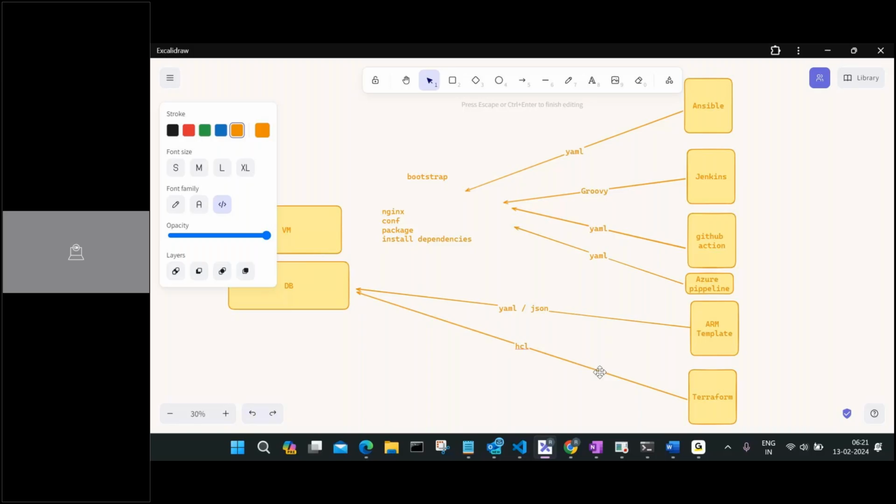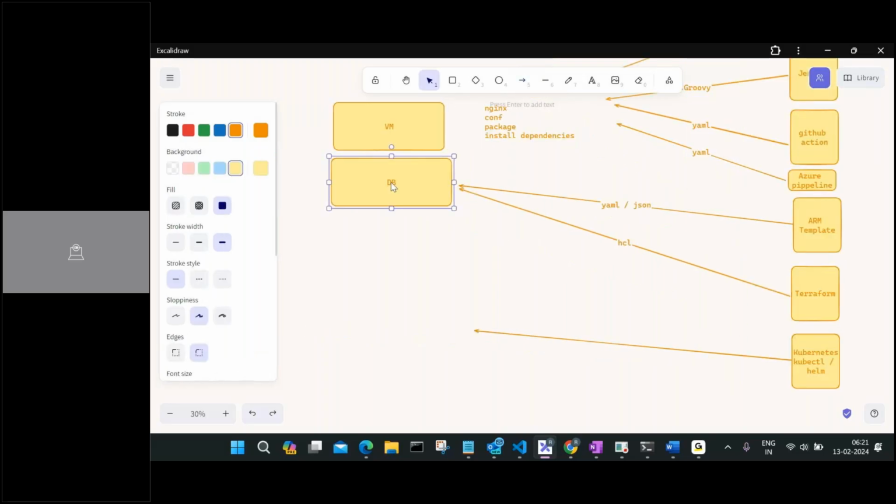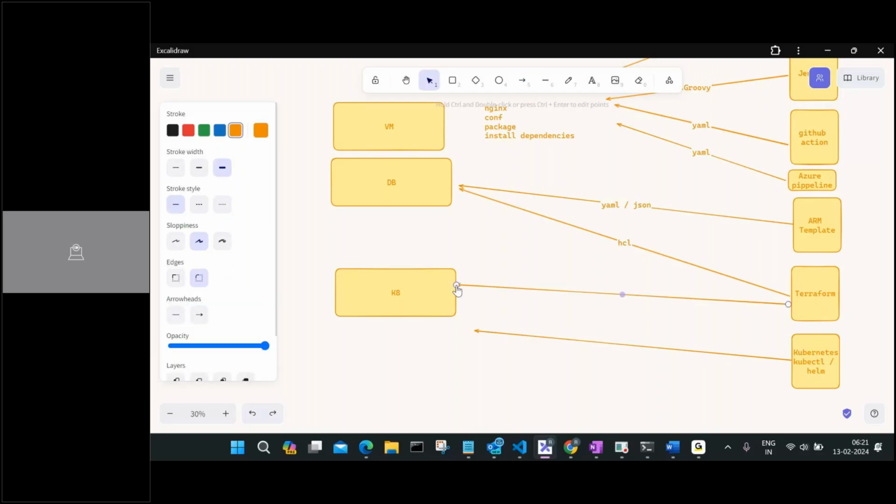Now Kubernetes. Deploying on Kubernetes means you are creating a Kubernetes cluster. Kubernetes cluster creation can happen using Terraform, right? You can have a Kubernetes cluster which you can run with, I'll just say K8s. So you can use Terraform for Kubernetes creation, but all the application deployment inside Kubernetes will be done using kubectl or a Helm chart.